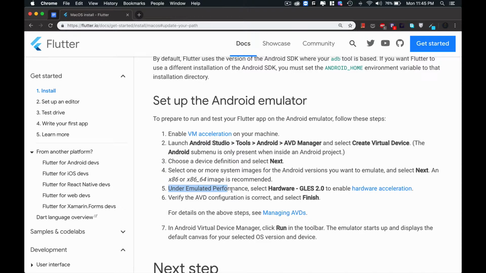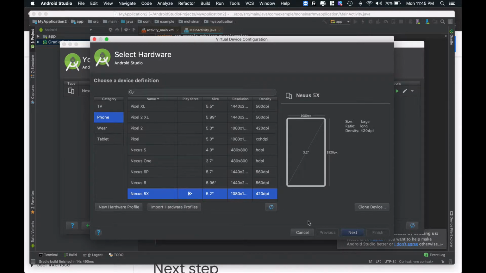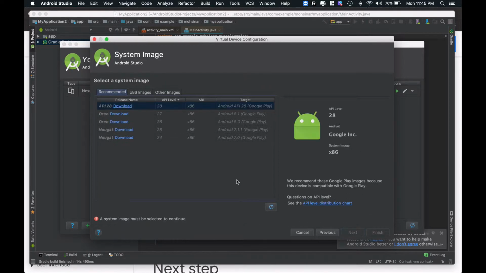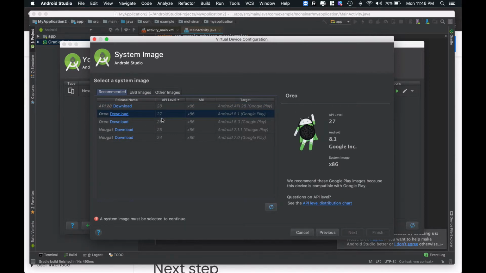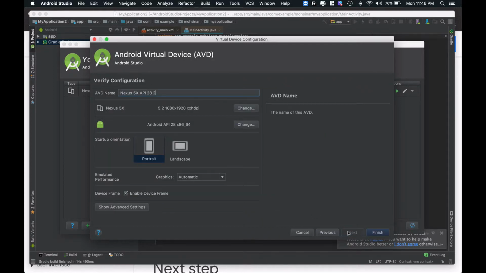Under the emulated performance, select hardware GLES 2.0. Okay, this one. Select next. Choose the system image, download the 60 one, maybe this one is available. Click next.